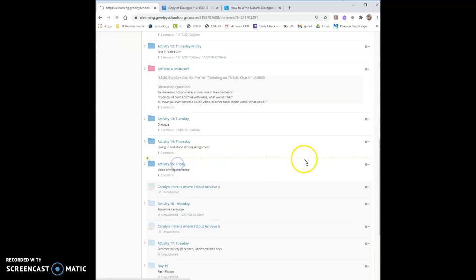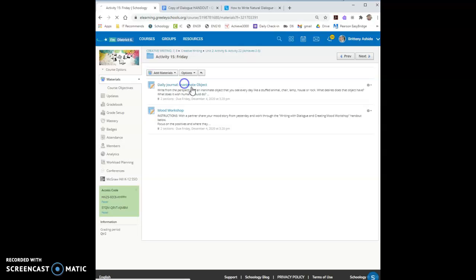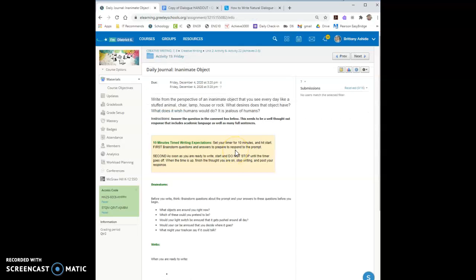Which leads us to Friday. Friday is where we're going to start with a daily journal with an inanimate object. And you'll write from the perspective of an inanimate object that you see every day. It could be a stuffed animal, a chair, a lamp, a house, a rock. Give that object desires. What does it wish humans would do? Is it jealous of humans? For example, I was thinking if I was a rock, I would be jealous that they could walk around, those humans, and I'm stuck, waiting for something to move me.